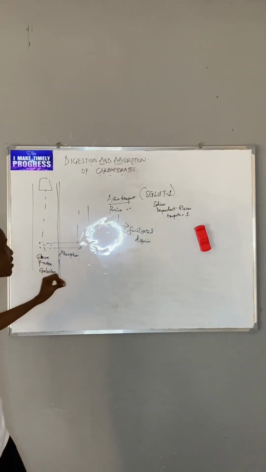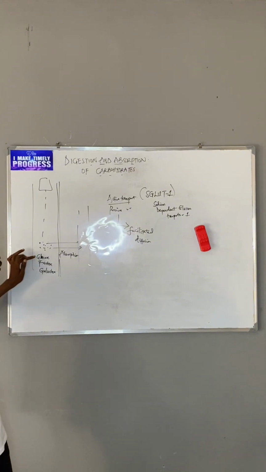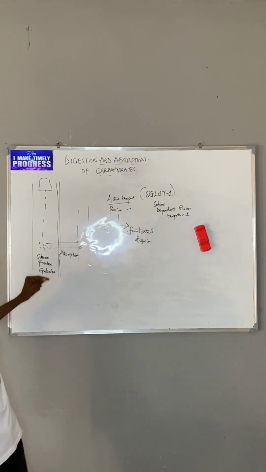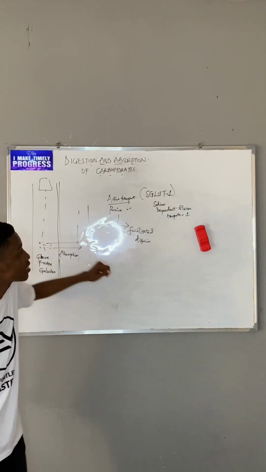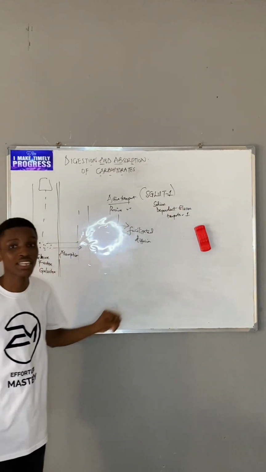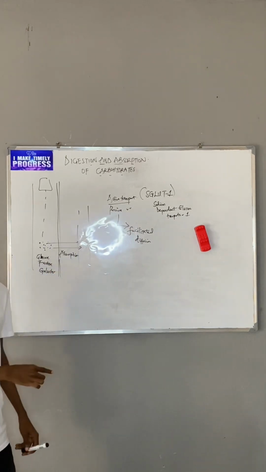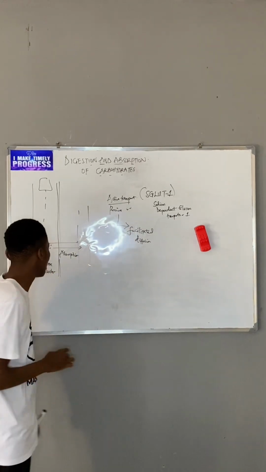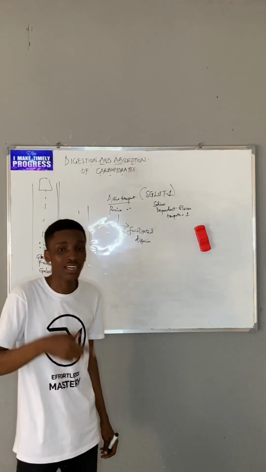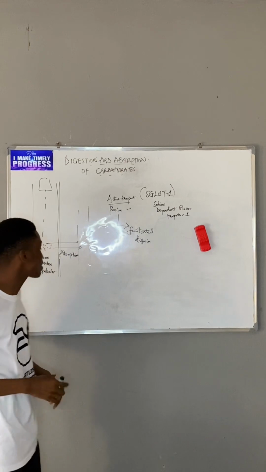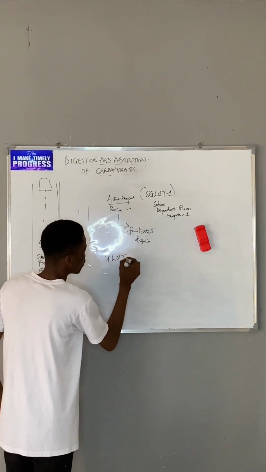Within the GIT, it is responsible for absorption of glucose and galactose. It is important you take note that galactose is absorbed faster than glucose, whereas the absorption of fructose is by a transporter we call GLUT5.